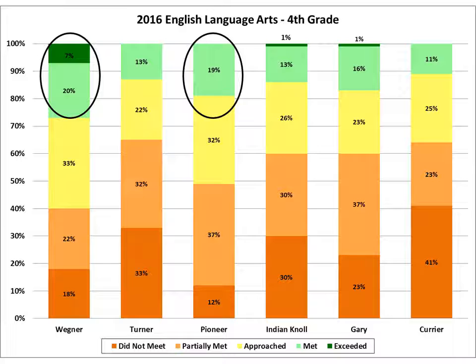And here you see 4th grade English language arts. And two standouts here are both Wagner Elementary and Pioneer Elementary. Wagner with 27% proficient in 4th grade English language arts, and Pioneer with 19% proficient in English language arts.